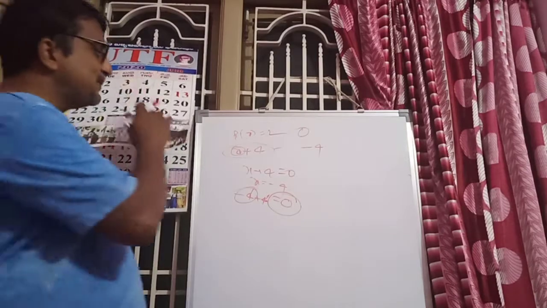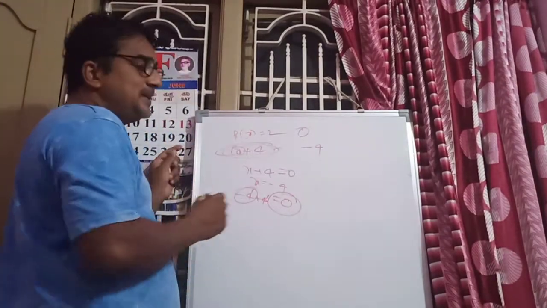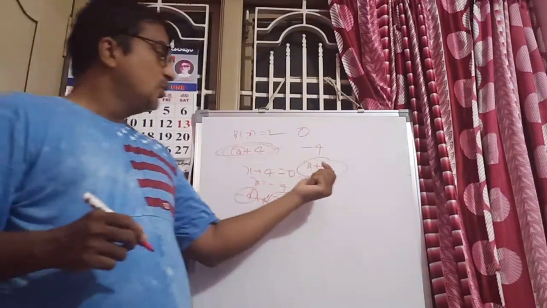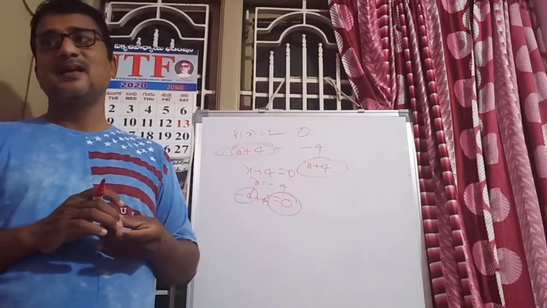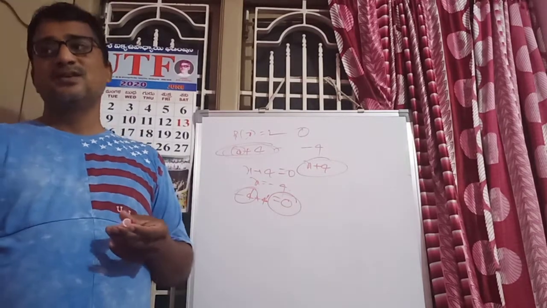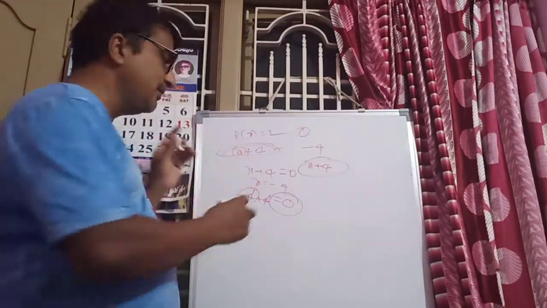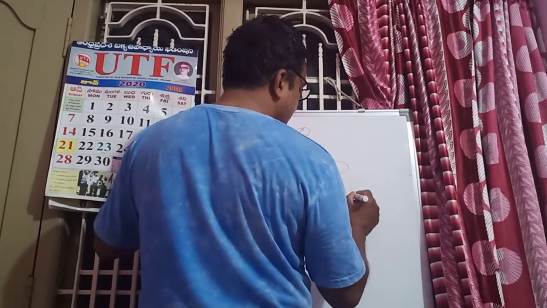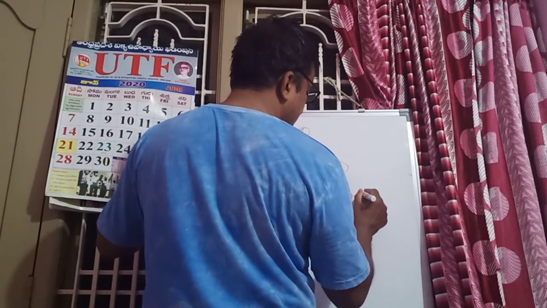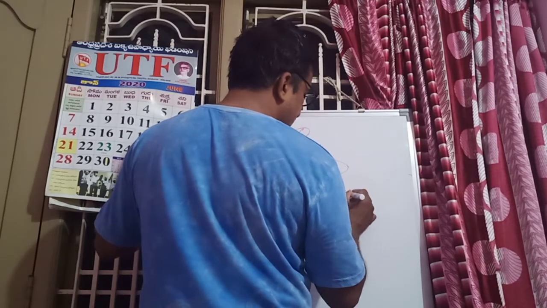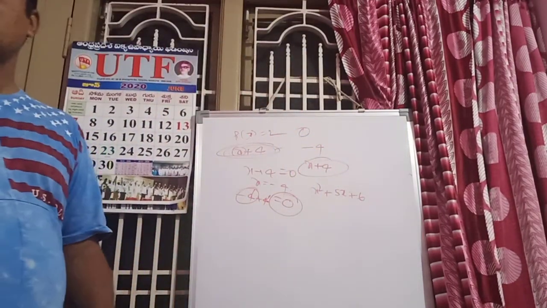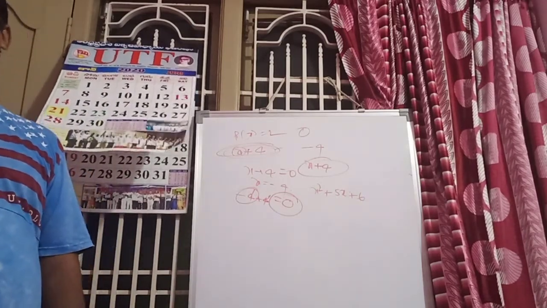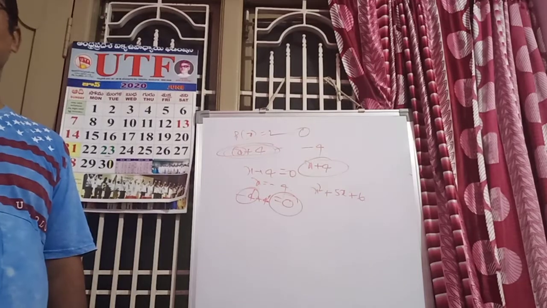Suppose this is x plus 4. Which polynomial is this? Linear polynomial. Why? Because the degree is 1. Very good. Now I'm giving a quadratic polynomial. Find the zero of the polynomial. How can you say? Equal to 0.